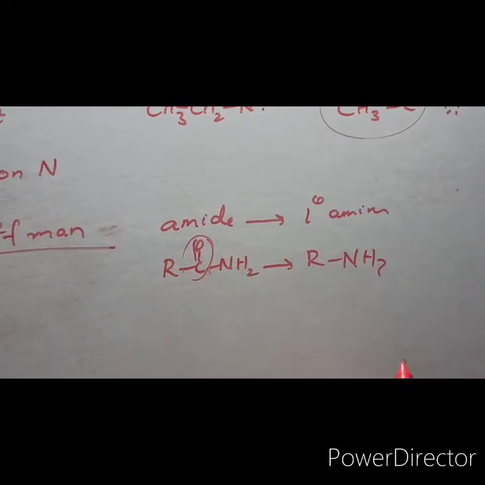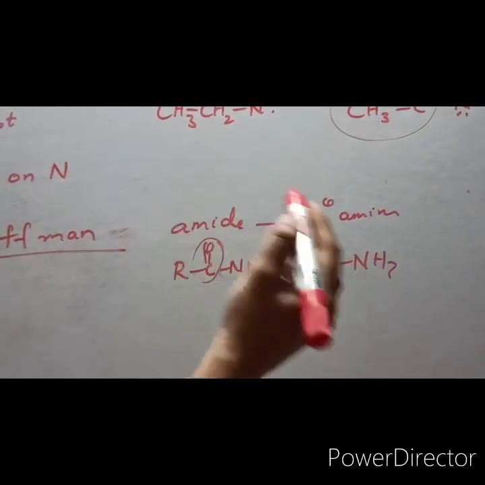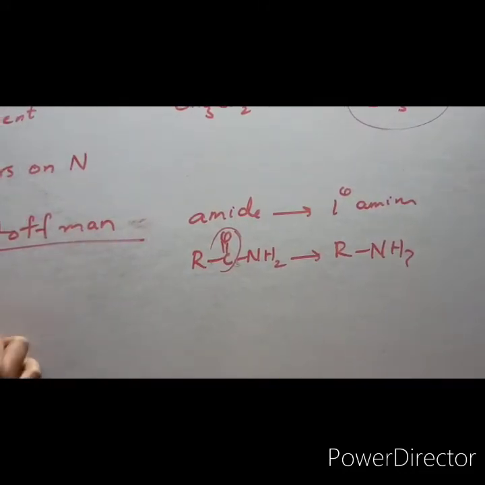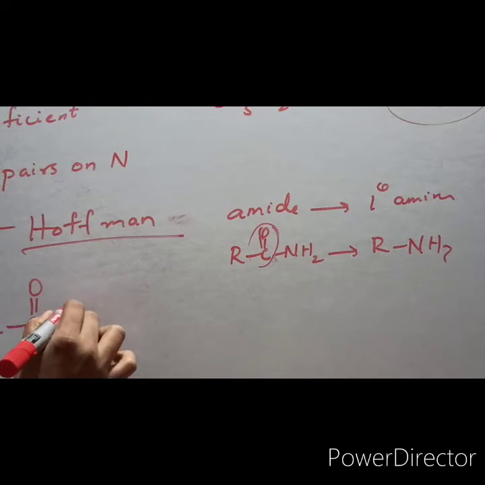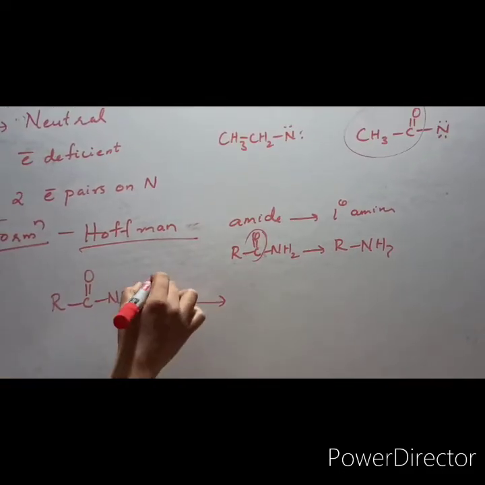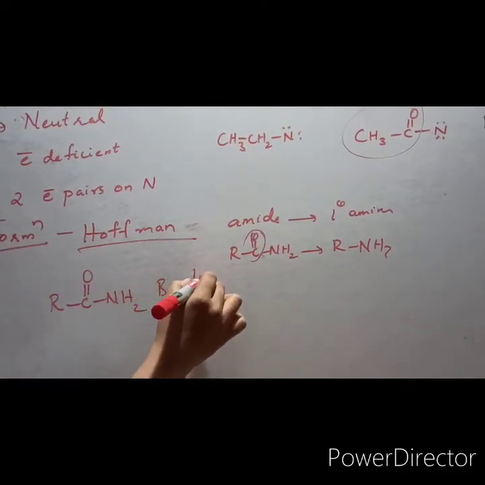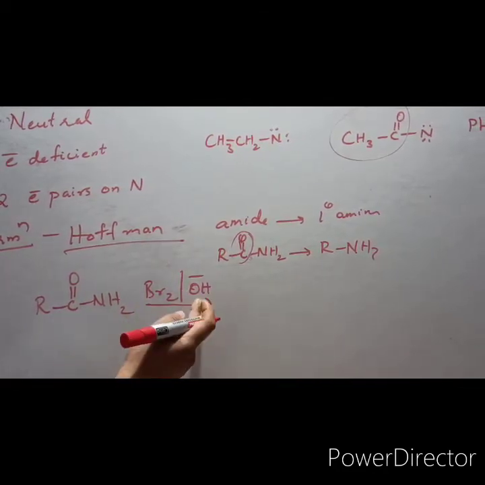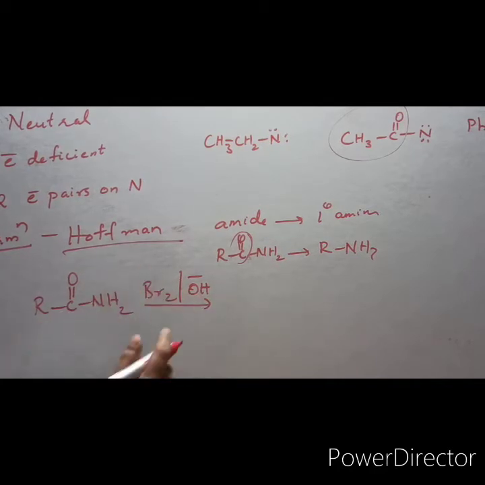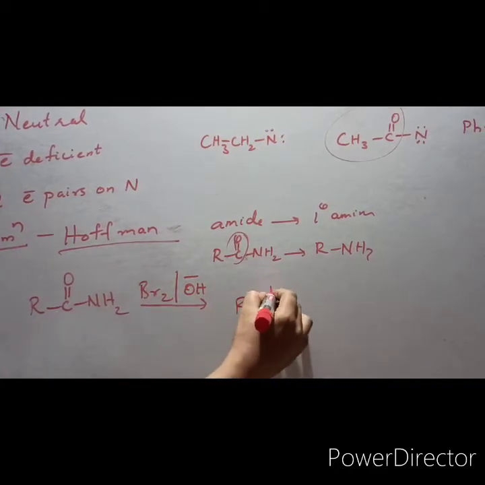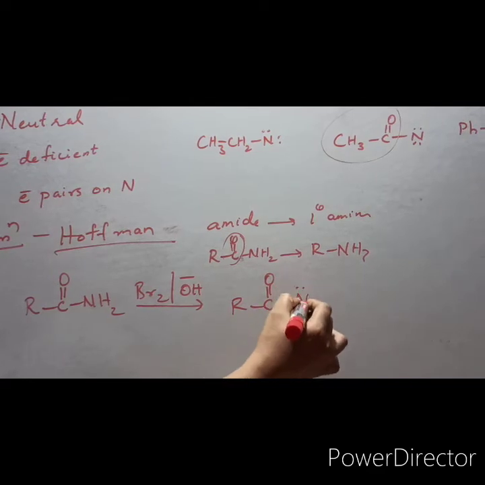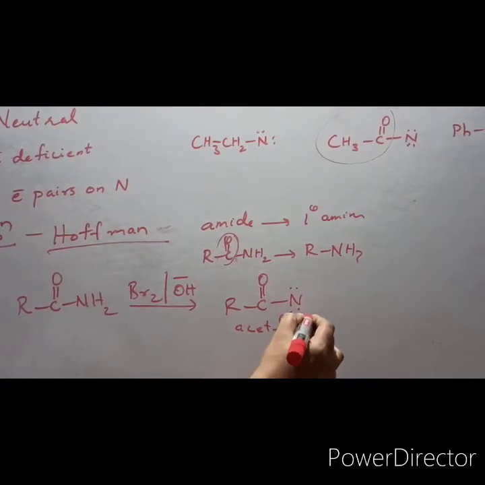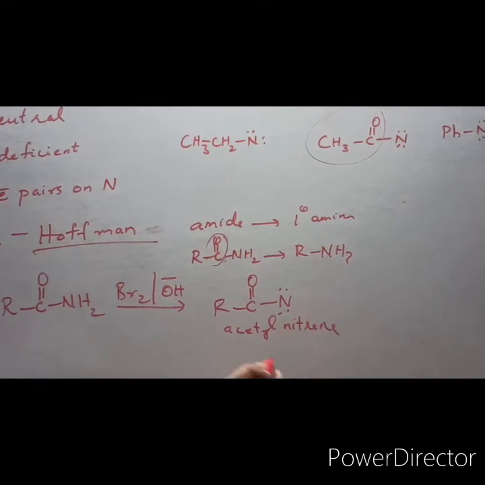In this reaction, nitrene forms as an intermediate. The reagent is bromine in NaOH or bromine in KOH. In the presence of alkali, you will get RC=O N, called acyl nitrene.